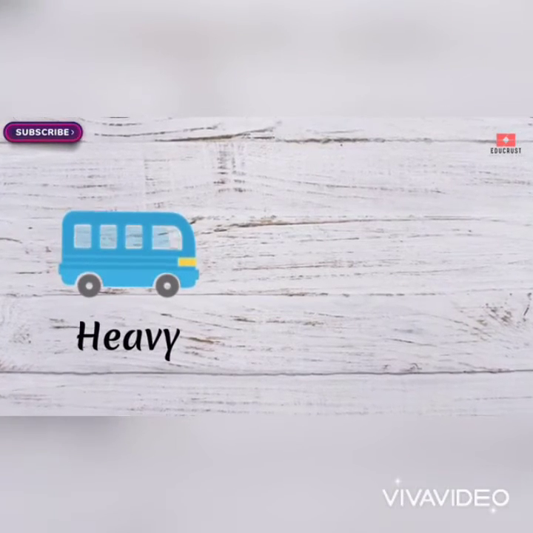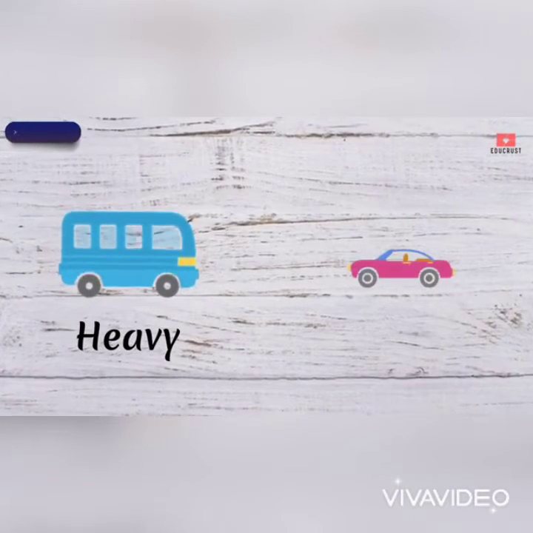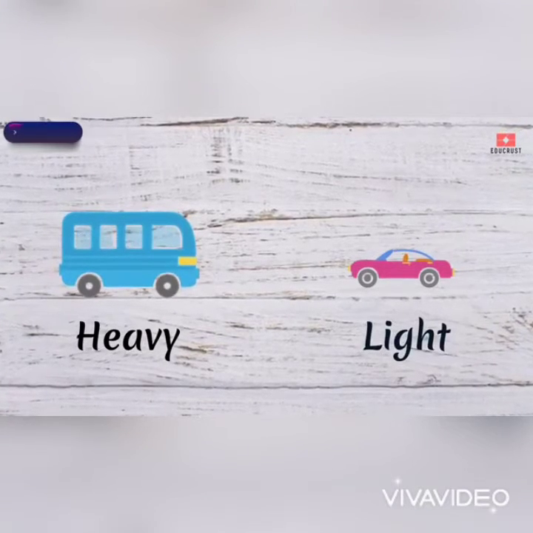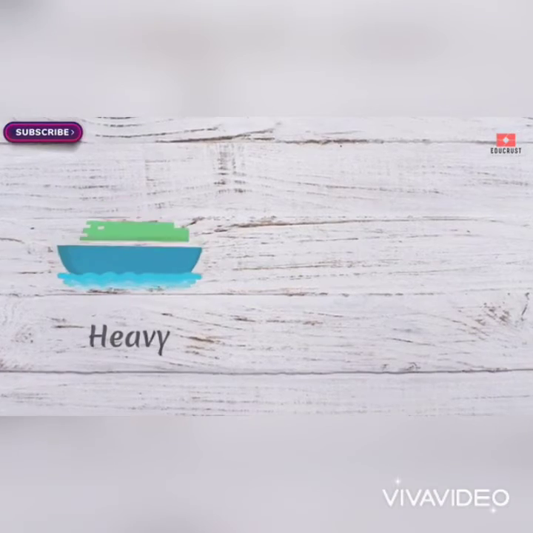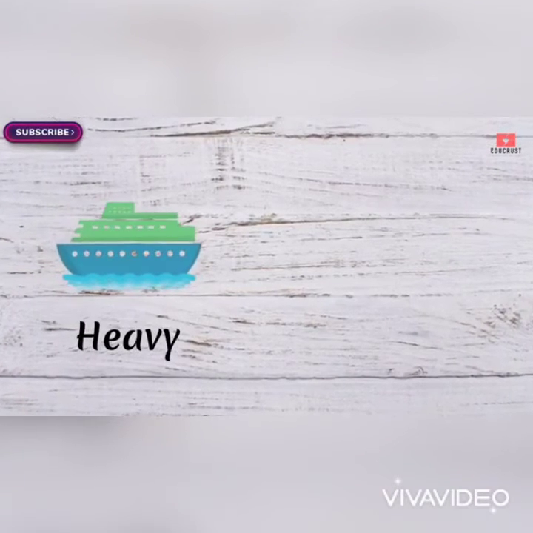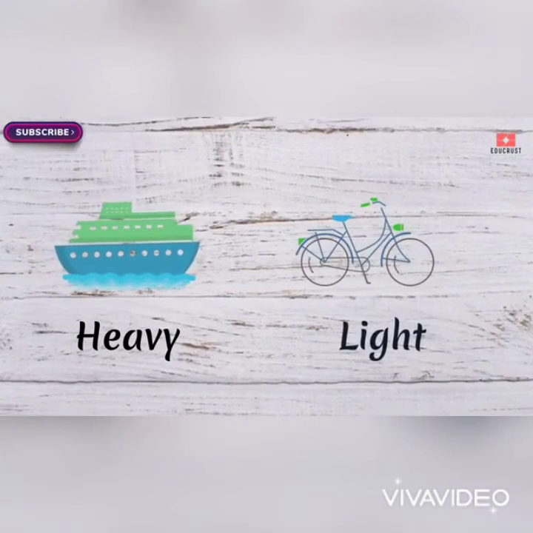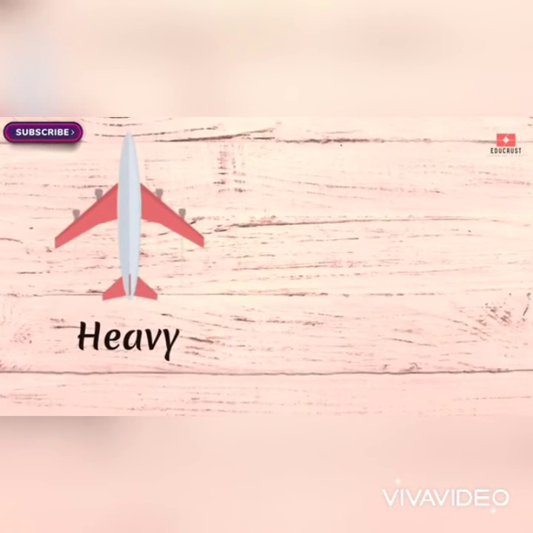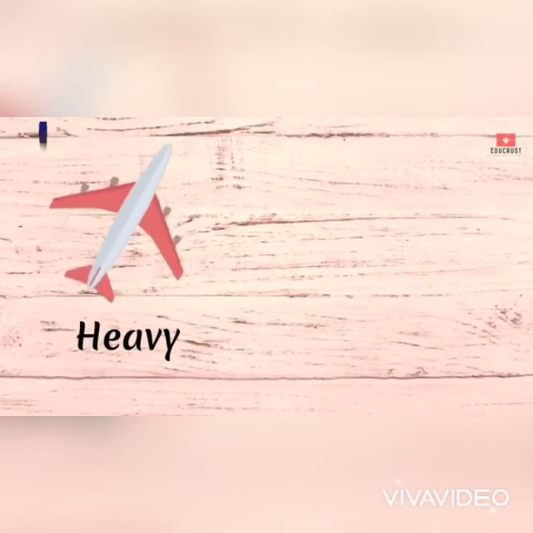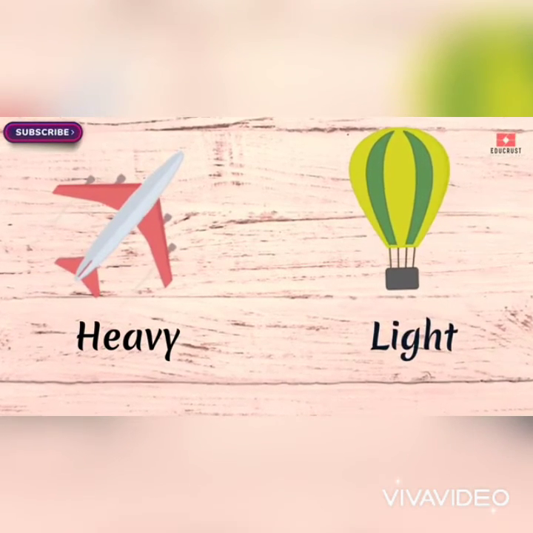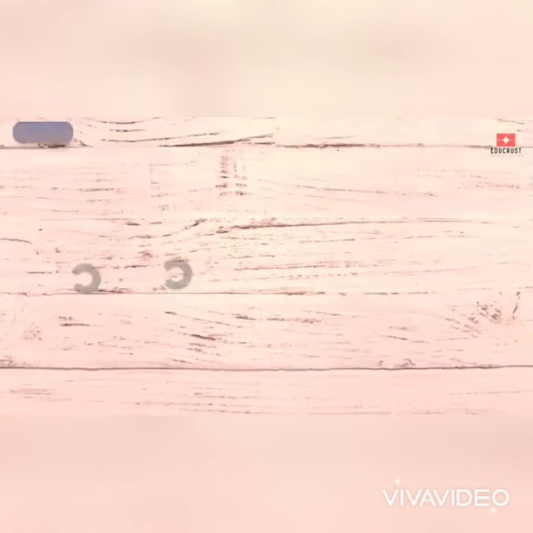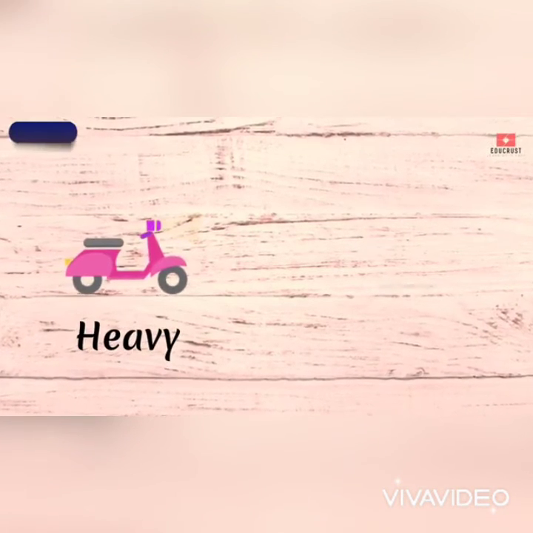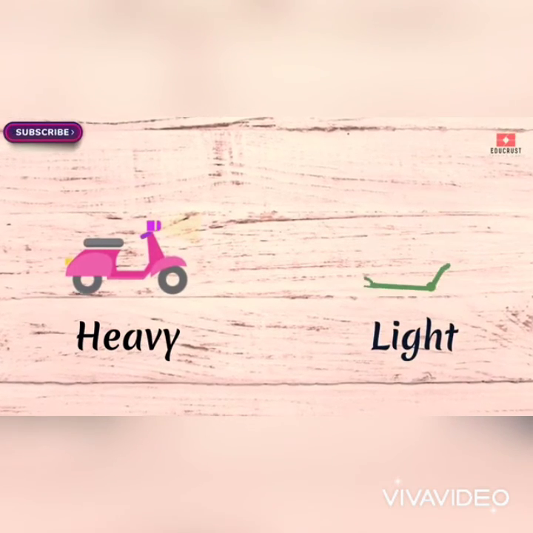A bus is heavy, whereas a car is light. Heavy, light. A ship is heavy, whereas a cycle is light. An airplane is heavy, whereas a parachute is light. A motorbike is heavy, whereas a scooty is light.